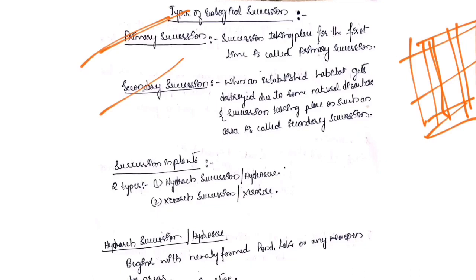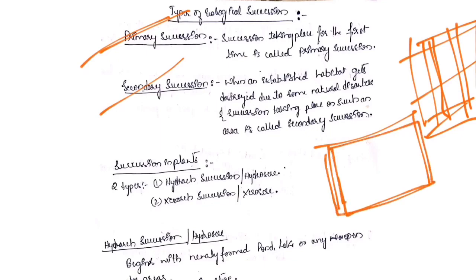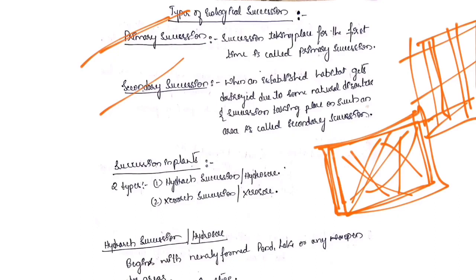Next one is secondary succession. If a well established habitat was there, but due to natural disasters like earthquake, forest fires, etc., this habitat got destroyed and again became empty, then the succession taking place for the second time in this area is called secondary succession.